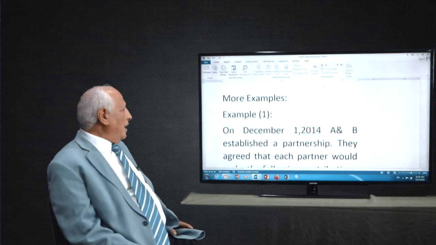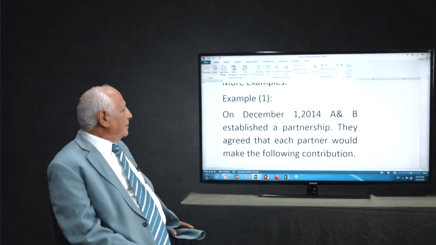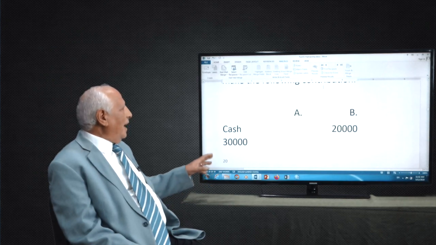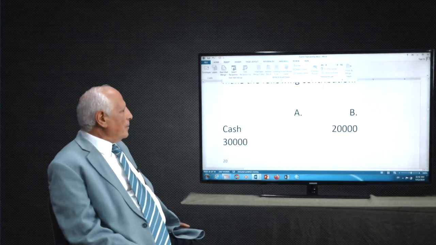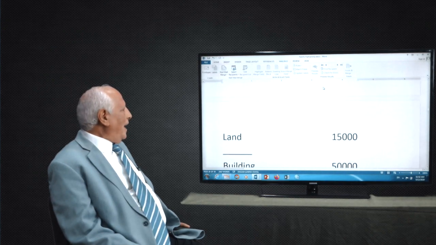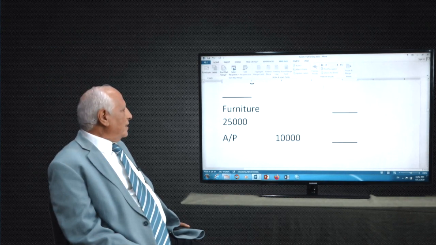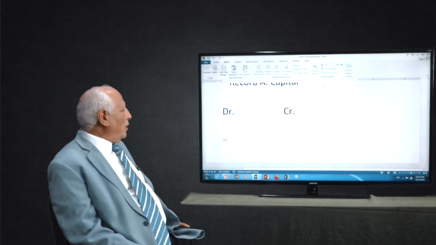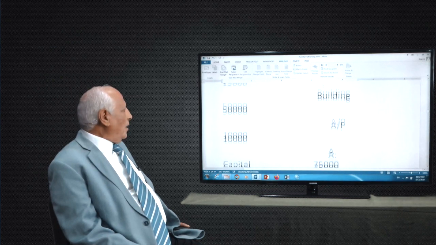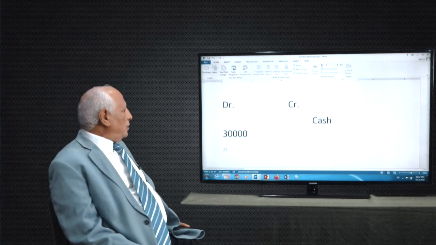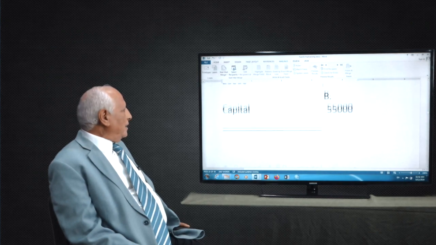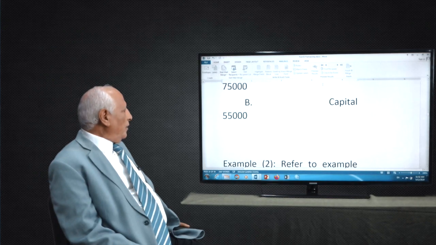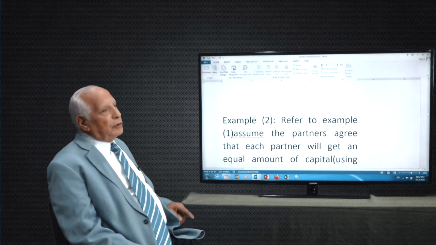Example 1, they give you an example between two partners, and they give you the journal entries. The typing is small here, but something happened here, and the land. All of this, they give you this information, and when you have journal entries, you know what's debit and what's credit, okay? All of this is recorded, and after this we have the journal entries, all of this. And example 2 refers to example 1.